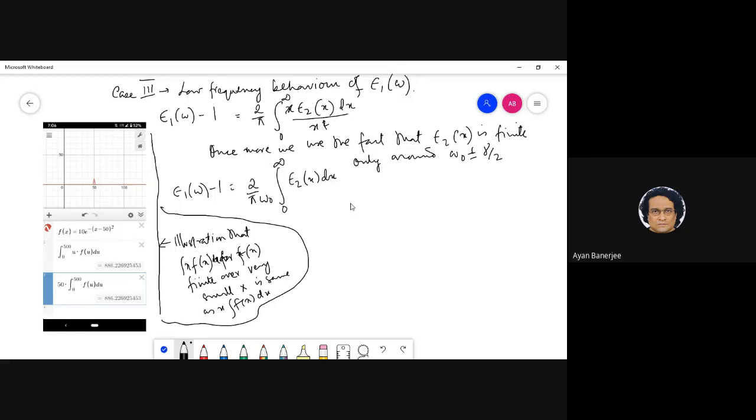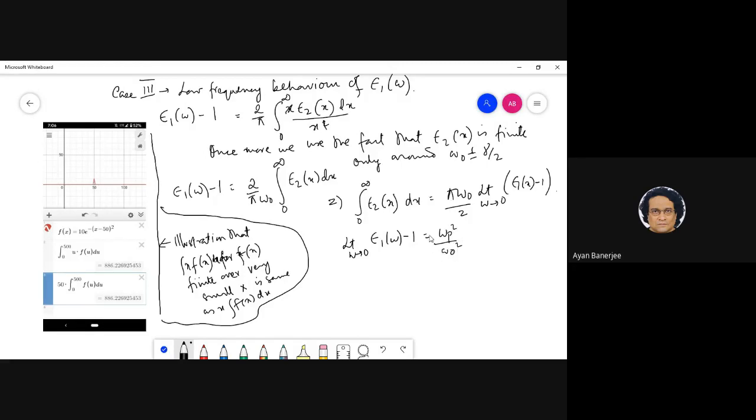So basically what I want to say here is that this integral of epsilon 2 x dx is pi omega 0 by 2 times the limit omega tends to 0 of epsilon 1 of omega minus 1, right? And using that formula that we had, the limit omega tends to 0 of epsilon 1 of omega minus 1 is nothing but omega p square by omega 0 square.